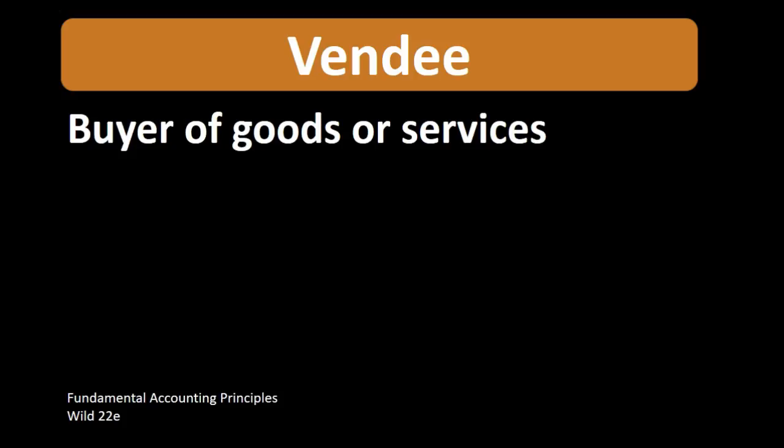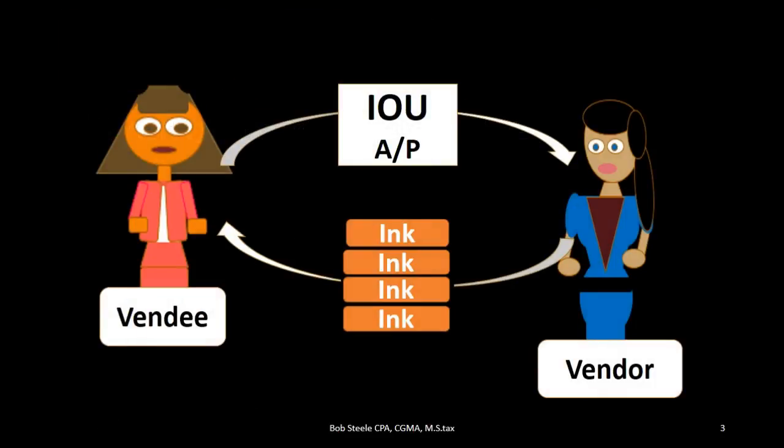It'd be easier, in my opinion, if the book said that we had the purchaser rather than the vendee, but this terminology can often be used, and therefore we need to know what that means. The vendee is going to be the purchaser. A more common term that's often used in textbooks and transactions is the vendor.